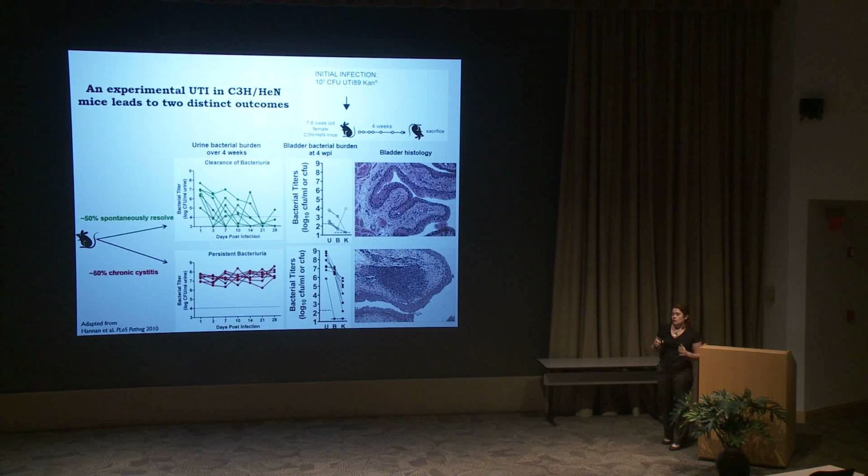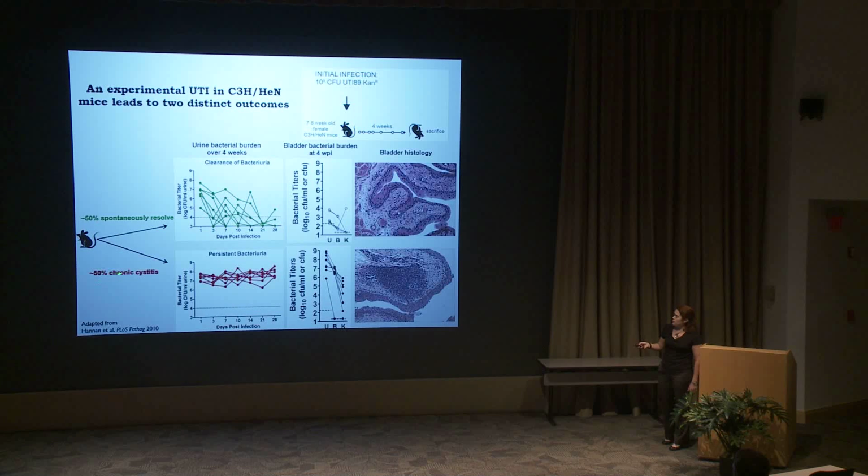So here I'm showing you the results of a 4-week experimental infection in a particular inbred mouse strain called C3H-HEN. Female mice are infected with 10 to the 8th CFU of a model UPEC isolate called UTI-89, followed for 4 weeks and then sacrificed. And what we see is that the mice are having 2 distinct outcomes here. So in about 50% of the mice, we see the development of sterile urines over the course of 4 weeks. The bladder bacterial burden at the time of sacrifice is low, and their bladders look normal or healthy. So by these 3 criteria, we say that these mice have resolved the experimental infection.